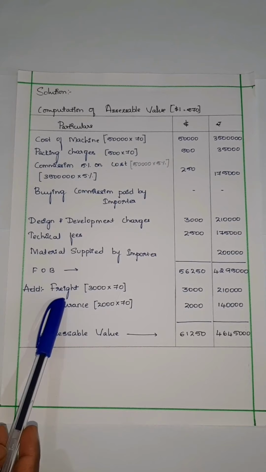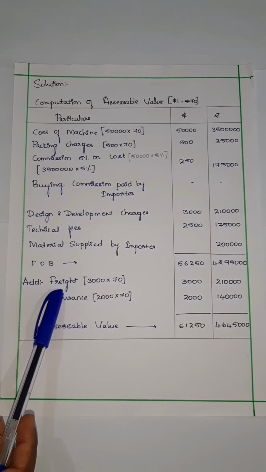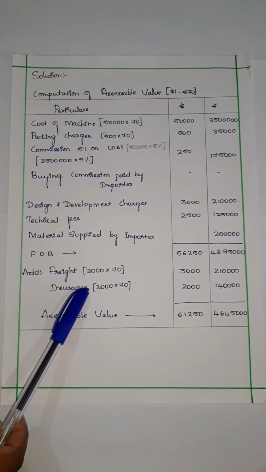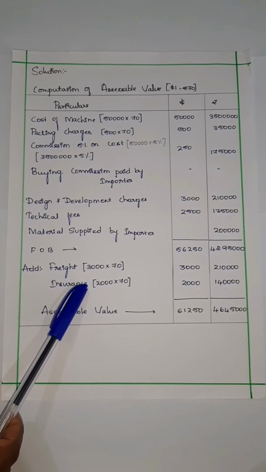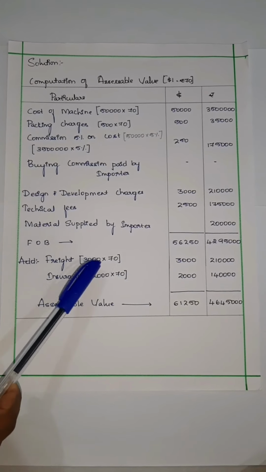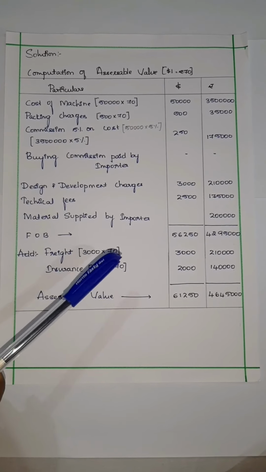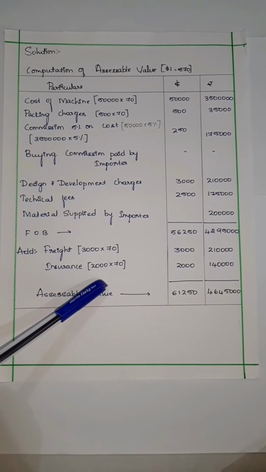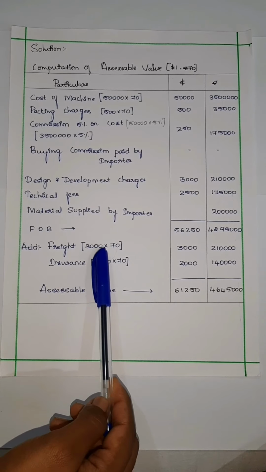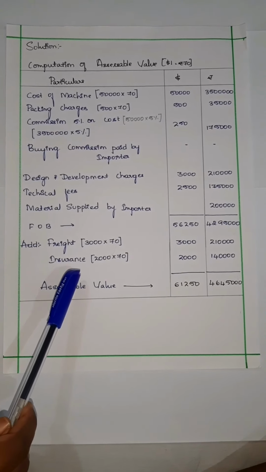Freight is nothing but transportation. Whether this transportation was made through air, then few calculations should be done. As usual, it should be multiplied by Indian rupees and we have to calculate 20% on FOB. So whichever is less, it should be written in rupees column. But here the transportation is made through marine or ocean, so no need to do any calculation. We have to multiply it by Indian rupees, 3,000 into 70. We get 2,10,000.